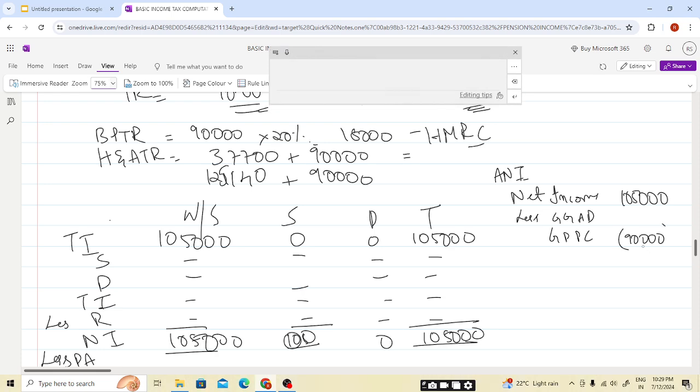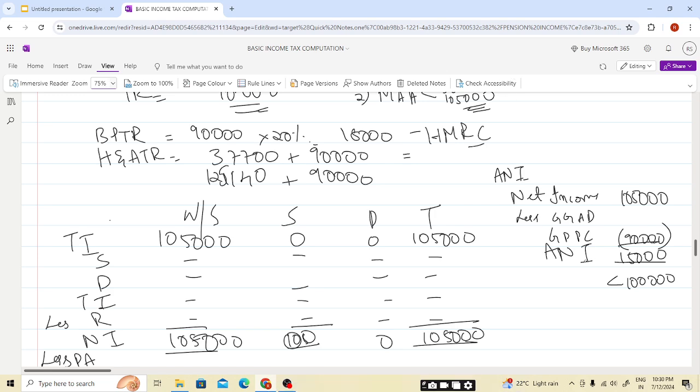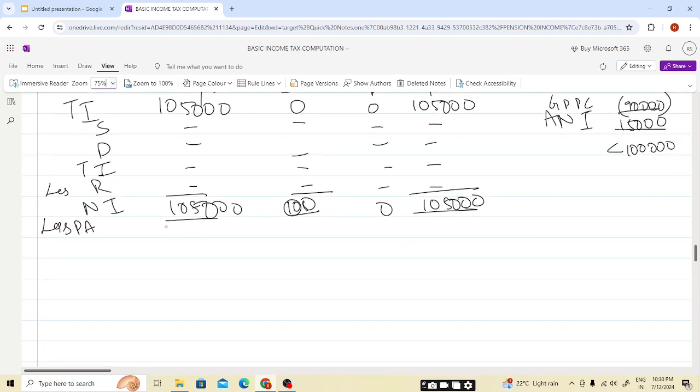So our ANI will be 15,000. As this is less than 100,000, the PA will be available in full, 12,570. So our taxable income will be 92,430.